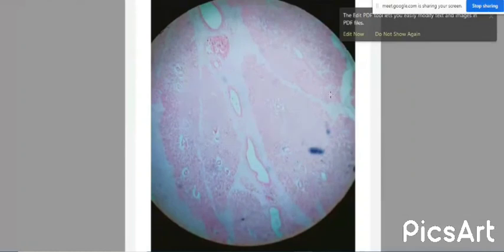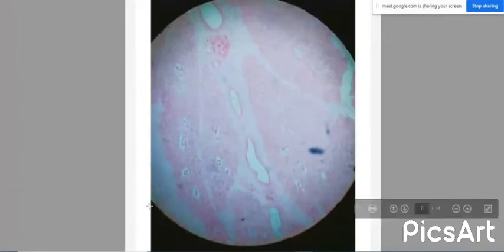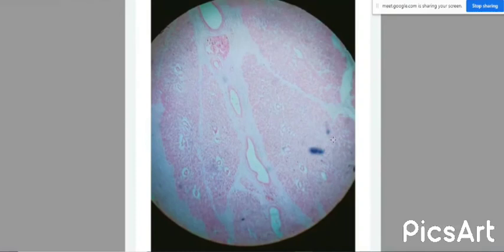So this is the appearance of the parotid gland or the serous salivary gland under the microscope. The entire gland is covered with connective tissue. In this diagram you can see the whitish areas, isn't it? These whitish areas represent the connective tissue which separates the parotid gland into different lobes and lobules.